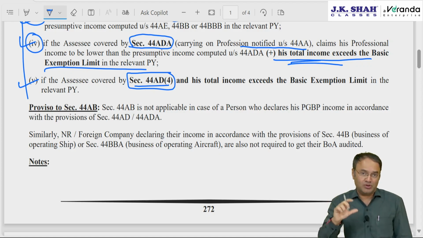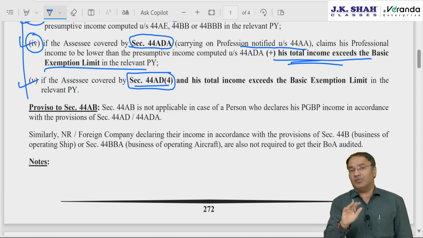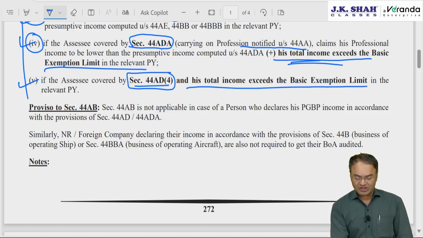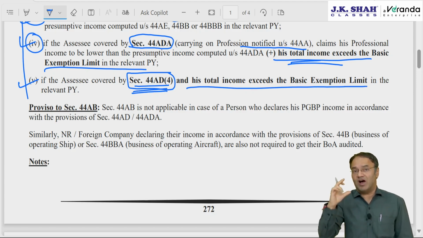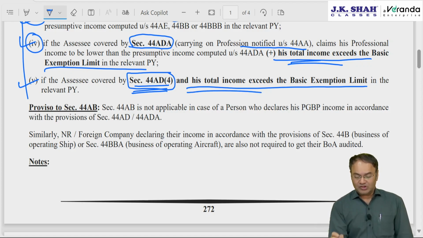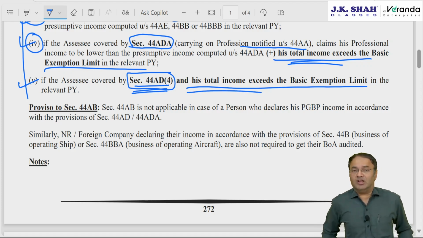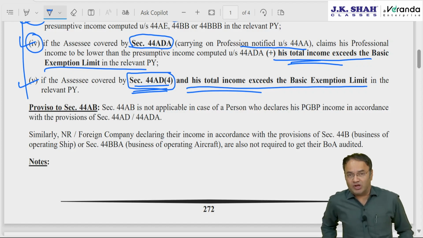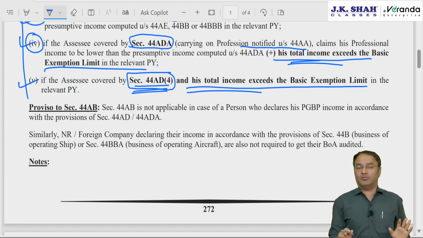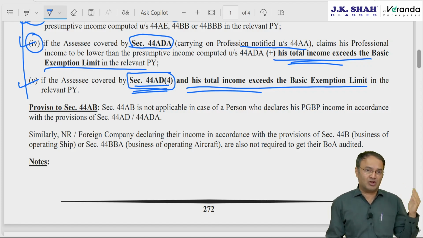So during that lockout period of 5 years, if total income exceeds basic exemption, then we can say that he is covered by 44AD subsection 4. When we say person referred to in 44AD subsection 4, it means a person who is passing through that 5 years or lockout period. During that lockout period, if his total income exceeds basic exemption, then he has to get his books of accounts compulsorily audited, irrespective of his turnover. Provided income exceeds basic exemption, turnover may or may not exceed 1 crore or 10 crore.